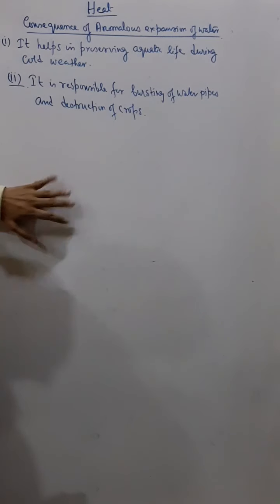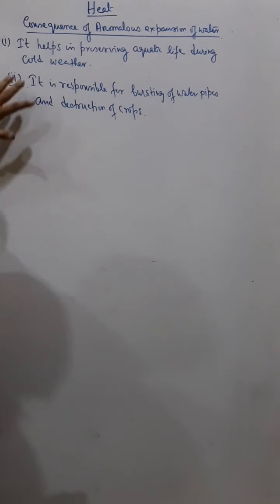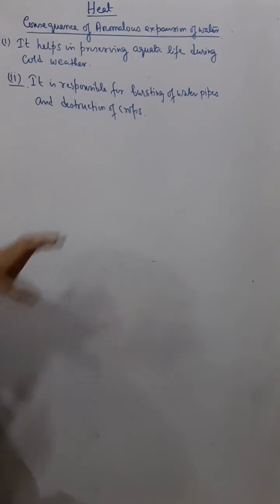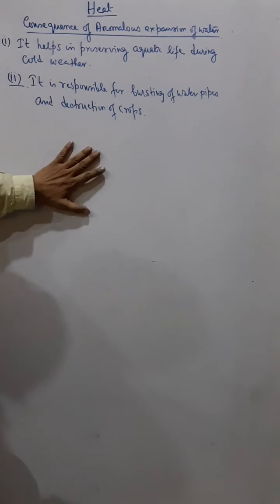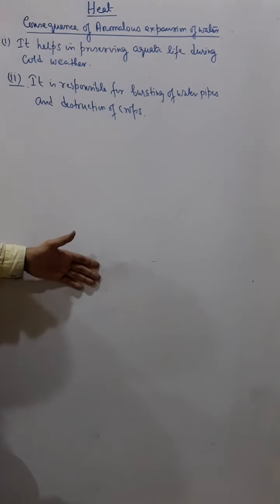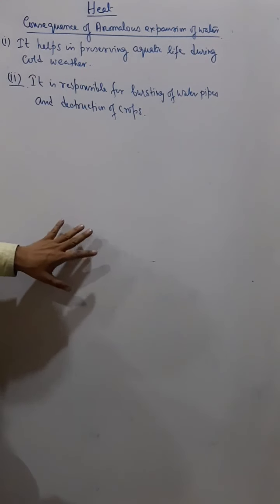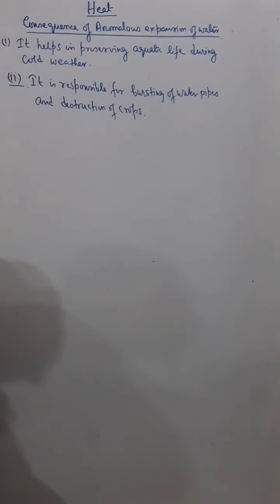Now, the consequences of anomalous expansion of water in our daily life. Number one, as I just explained in Hope's experiment, it helps in preserving aquatic life during cold weather, because only the upper surface of the water freezes, but the bottom part of the water body does not freeze, and hence aquatic plants and animals can survive.